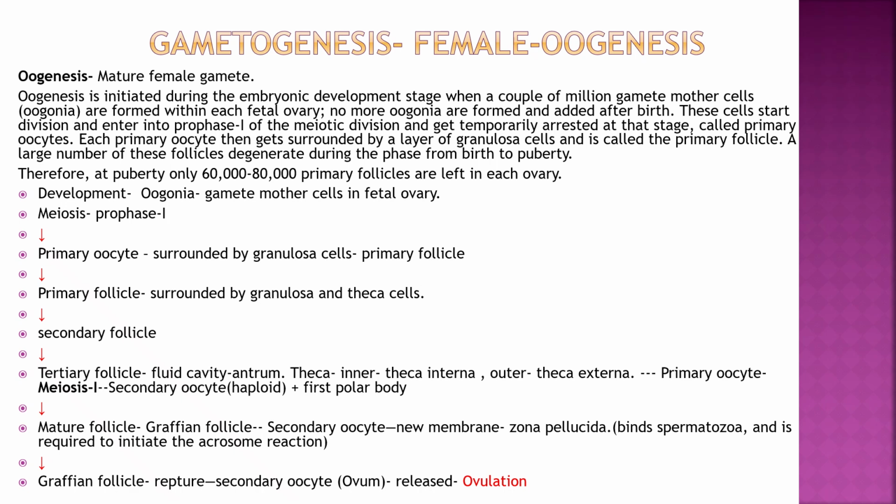Inside that, the primary oocyte undergoes meiosis 1 and develops into a secondary oocyte, which is haploid, and the first polar body. Then the mature follicle is formed, called the Graafian follicle, and around the secondary oocyte a new membrane is formed, called the zona pellucida. This zona pellucida is required for the binding of the spermatozoa and to initiate the acrosome reaction. The Graafian follicle then ruptures, and the secondary oocyte, that is the ovum, is released. This is called ovulation.